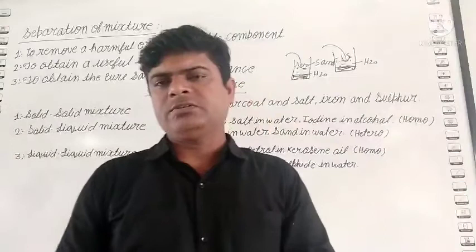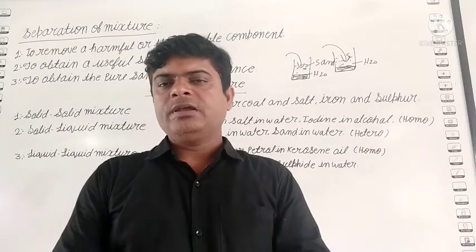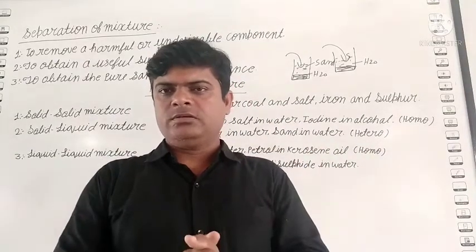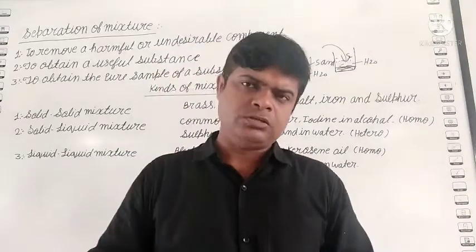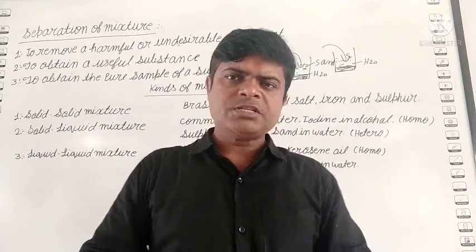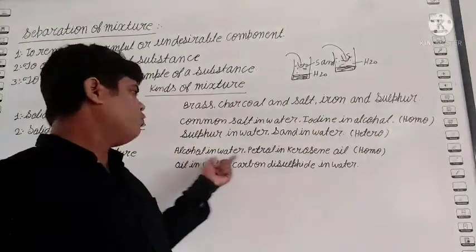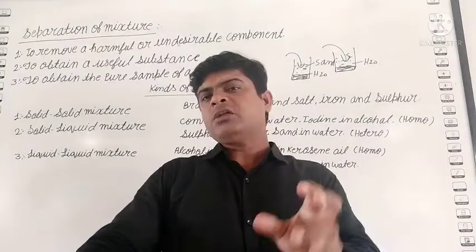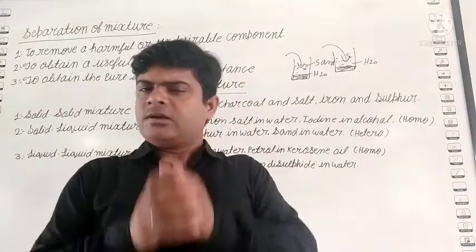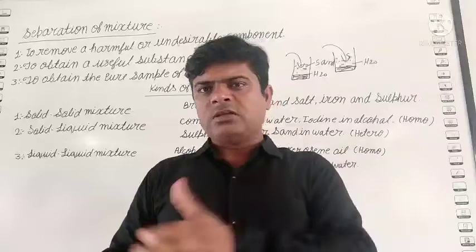So next one is the liquid mixture. What is a liquid mixture? When two liquids become mixed together. These also have two types. One is the homogeneous, other one is the heterogeneous. In the homogeneous mixture, see, like alcohol in water. When alcohol and water become mixed together, is it possible to identify where is the alcohol, where is the water?